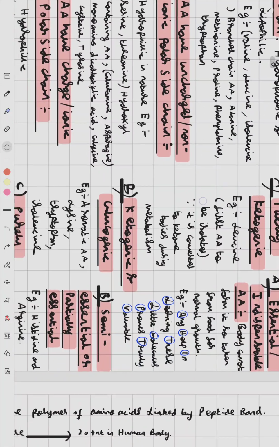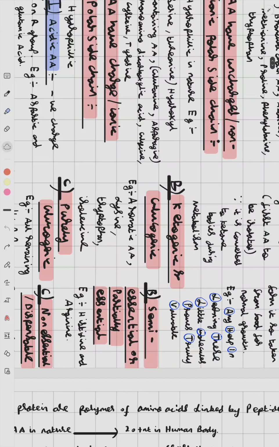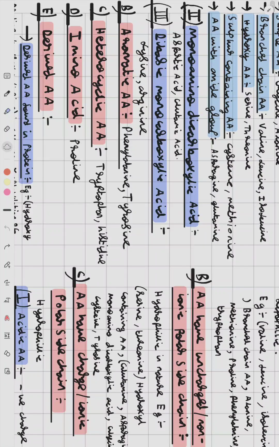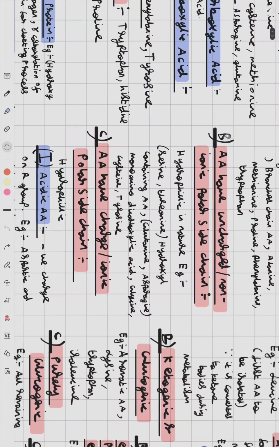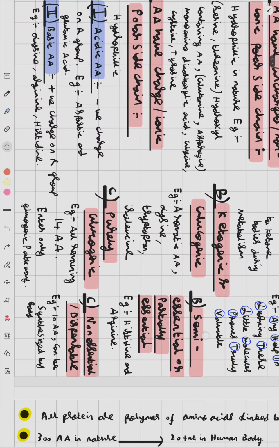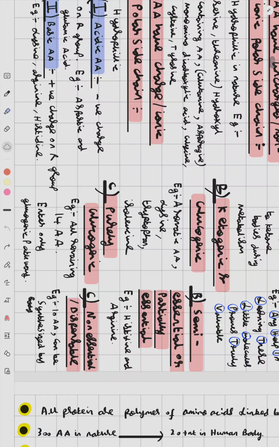Now, ketogenic and glucogenic examples are the aromatic amino acids, lysine, tryptophan, and isoleucine. What are the examples of aromatic amino acids? Phenylalanine and tyrosine. So the aromatic amino acids, lysine, tryptophan, and isoleucine are examples of ketogenic and glucogenic amino acids. Now, which amino acids are purely glucogenic? All the other 14 remaining amino acids enter only the glucogenic pathway.